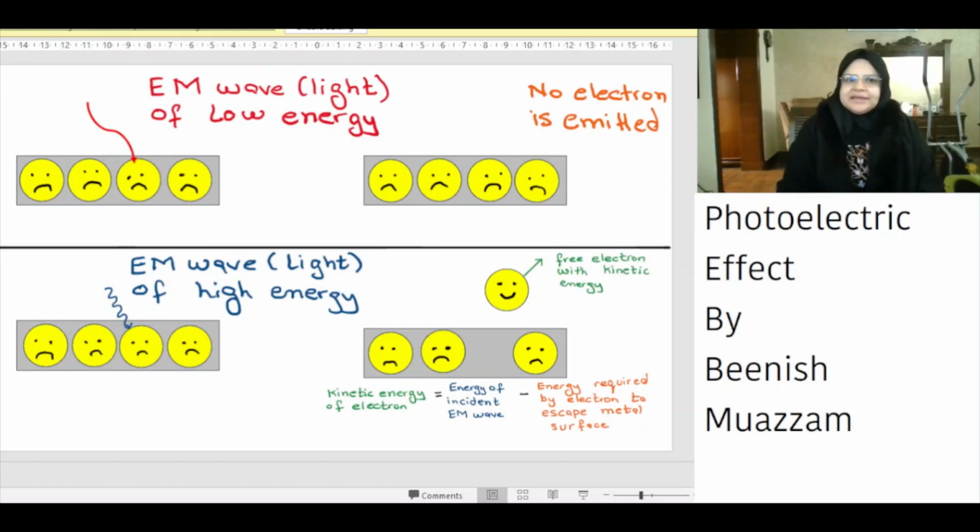On the other hand, if we strike an electromagnetic wave of high energy, then the energy of the photon will be transferred to the electron, and the electron will also possess some kinetic energy. The kinetic energy of the electron is equal to the energy of the incident photon minus the energy required by the electron to escape the metal surface.